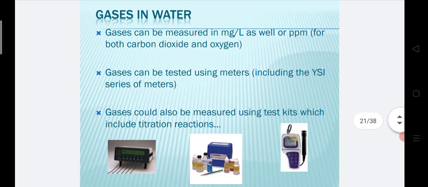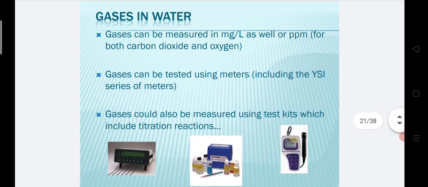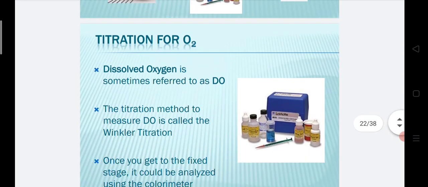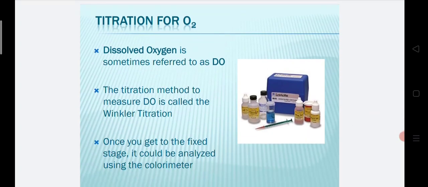Gases in water. What are the gases present in water? Gases, both carbon dioxide and oxygen, can be measured in milligrams per liter or ppm. Gases can be tested using meters, including the YSI series of meters. Gases can also be measured using test kits, which include a titration reaction. The gases present in the water affect the water quality, so we want to measure them. It's very necessary.